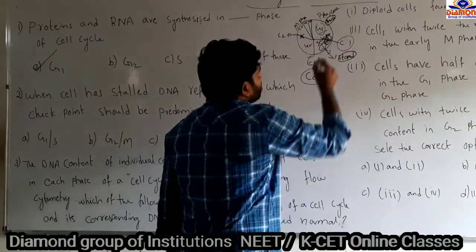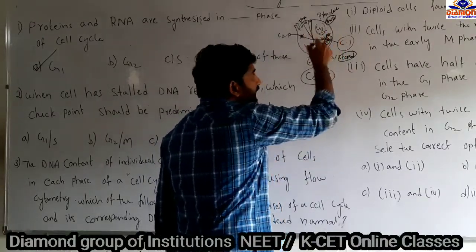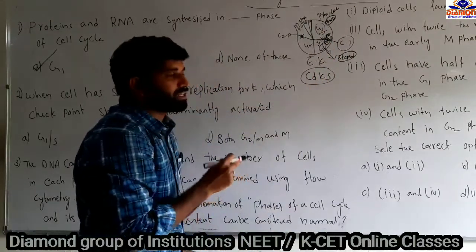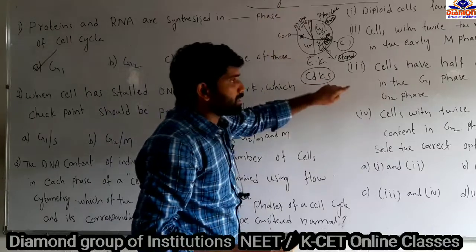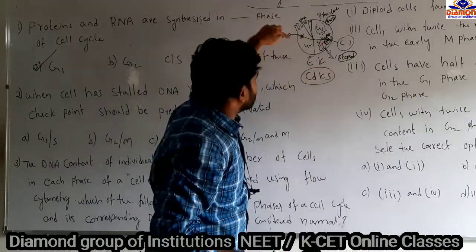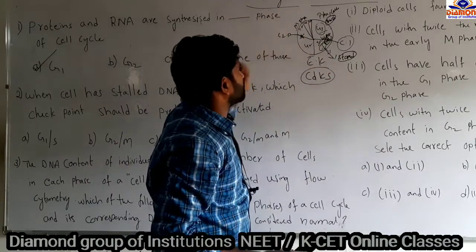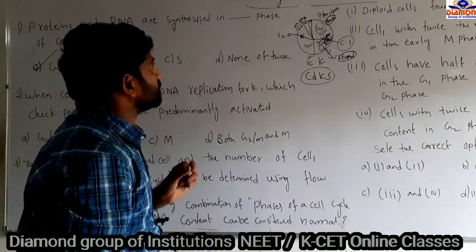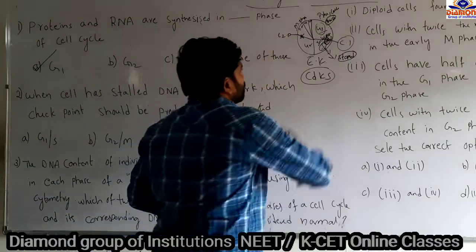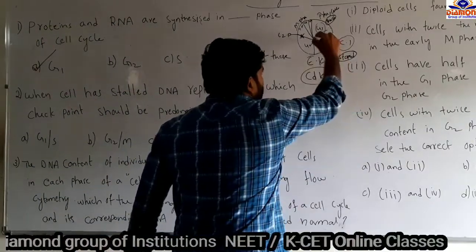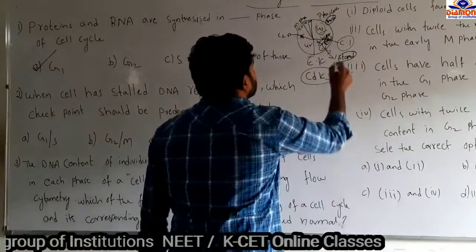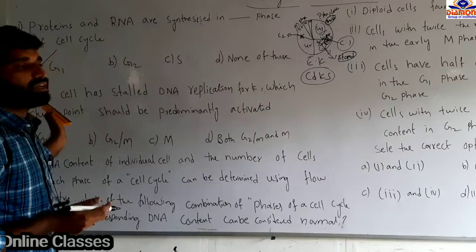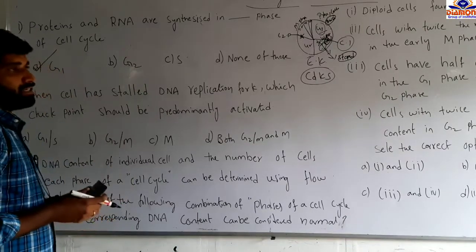Checkpoint 1 is present in the G1 phase and it is inactivated in the S phase. Before that inactivation, when we start the DNA replication and it stops, the second checkpoint should automatically start. The second checkpoint is the G2 checkpoint, present between the G2 phase and the M phase. So when DNA replication stops in the S phase, this predominant checkpoint is activated. It lies between the G2 and M phase only, and that's what we call the G2 checkpoint.